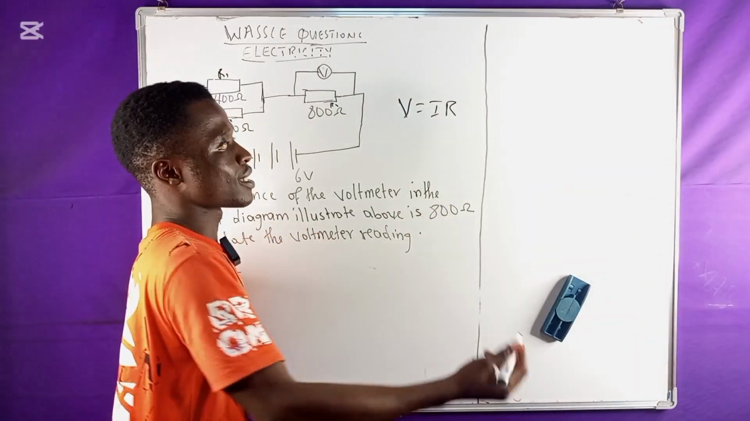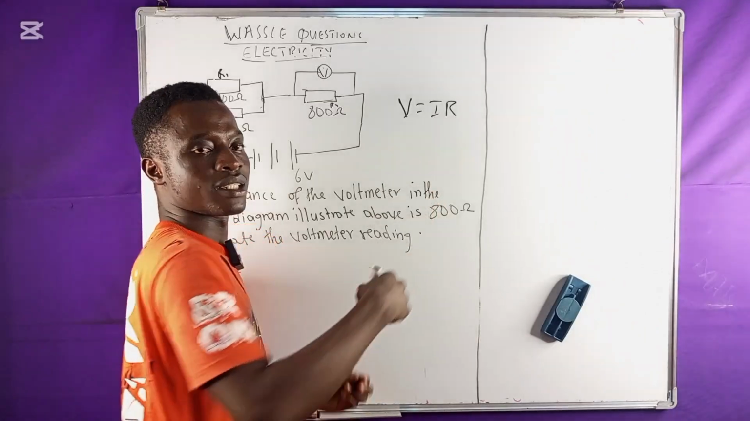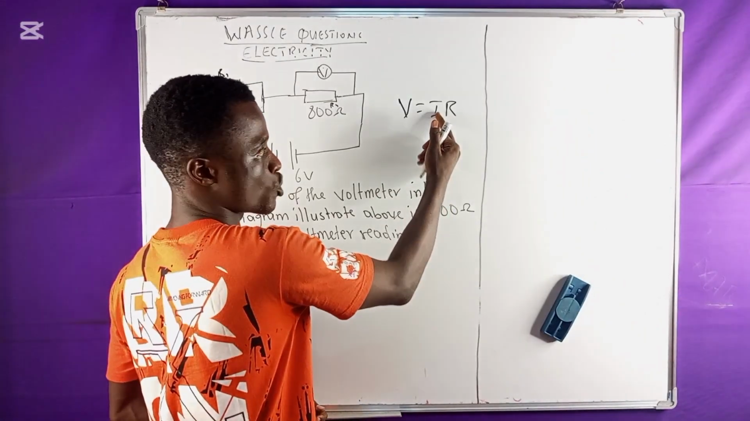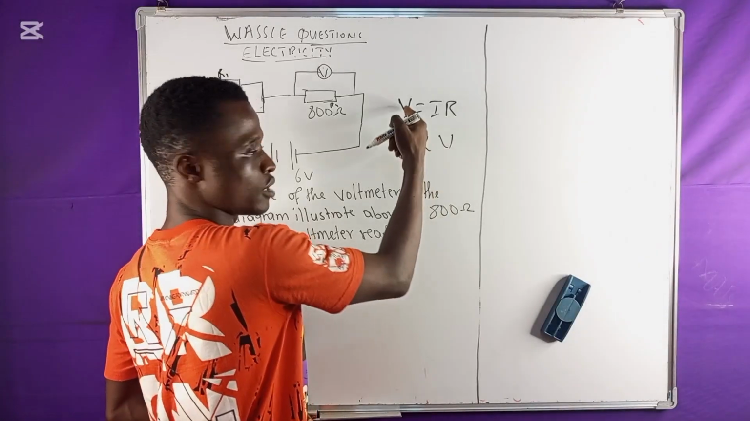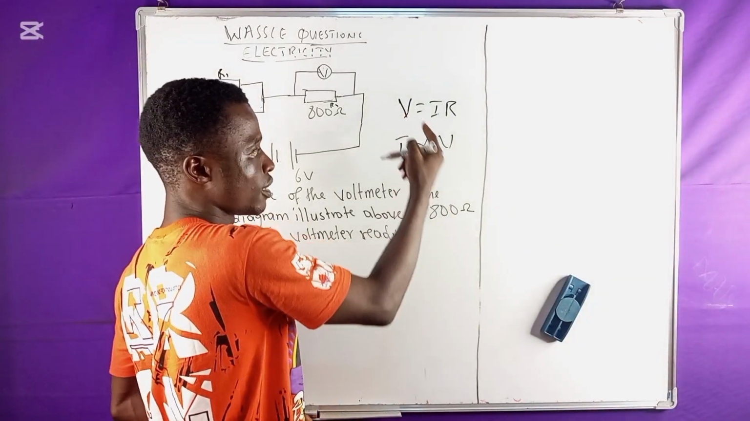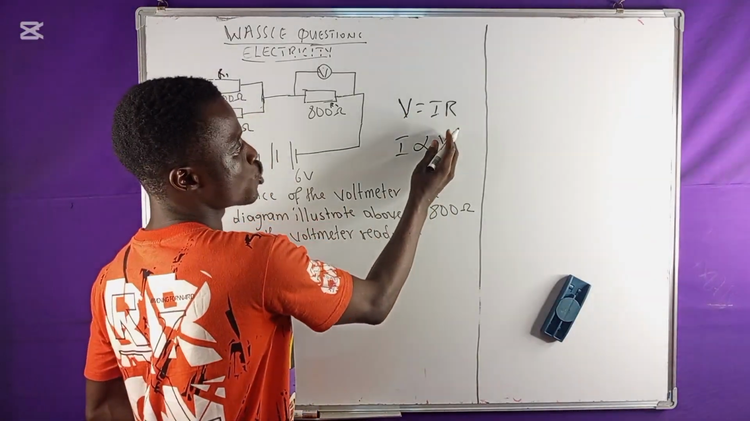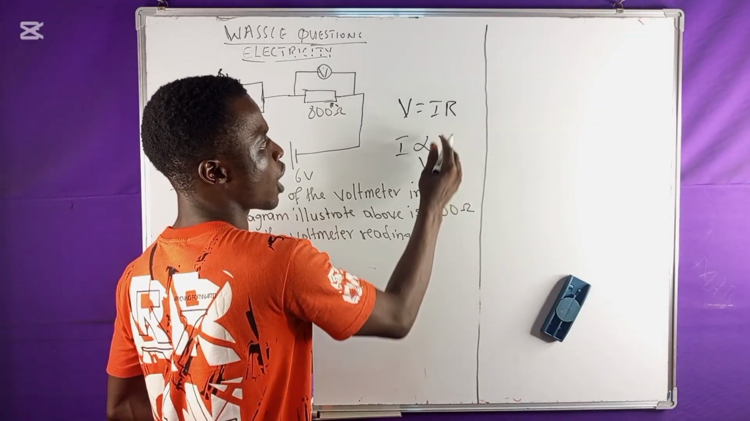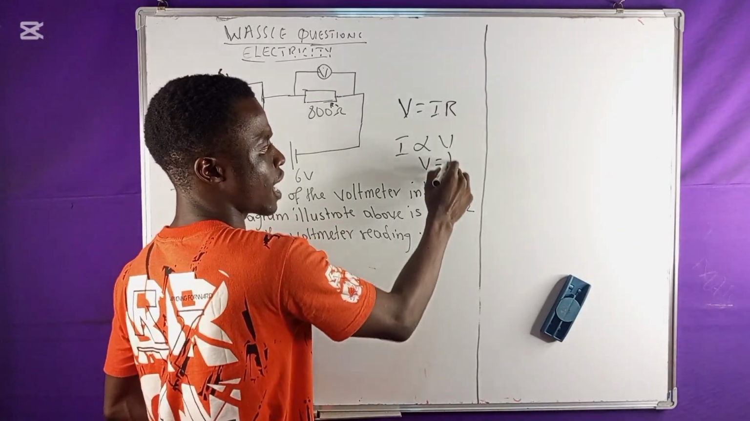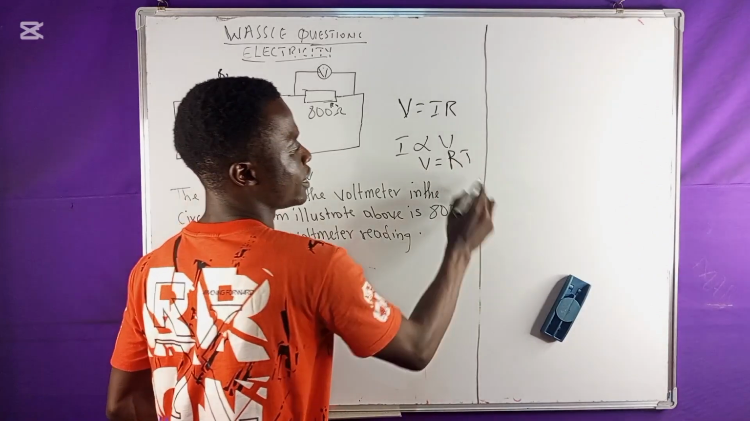Based on what I said, I here represents current. We are saying current is proportional to the potential difference, which is represented by V here. So I'm going to use V equal to, and I will add the constant, and the constant is R, times I here.